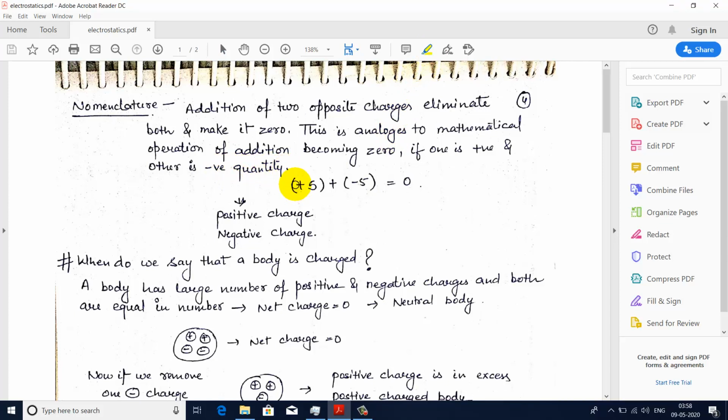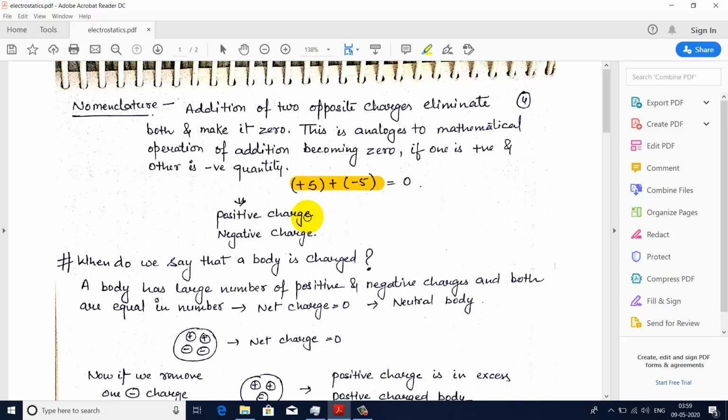Suppose I have plus 5 and minus 5, and if I add both of these, then the resultant is 0. Similarly, in case of charges, if I have some positive charge and some negative charge in the same amount, then the resultant charge is 0. So because of the similarity between this mathematical description of positive and negative and the charges, the names positive and negative were given to the charges.